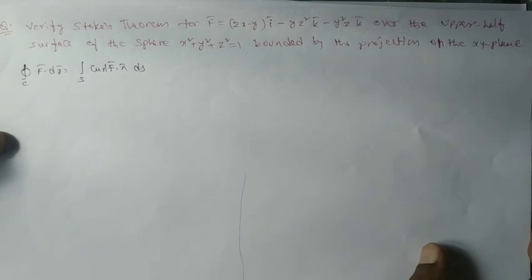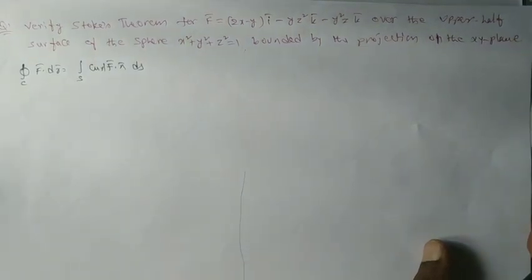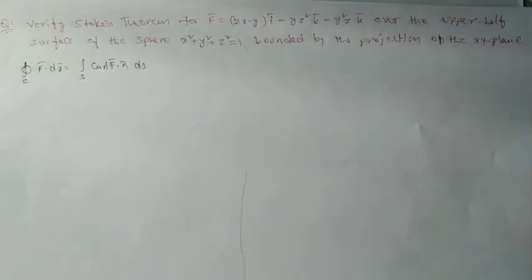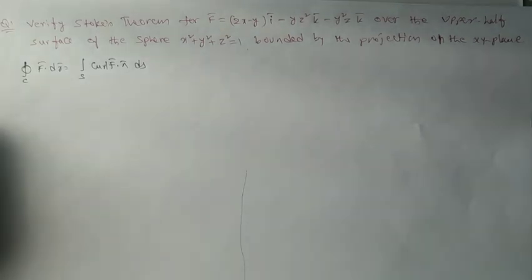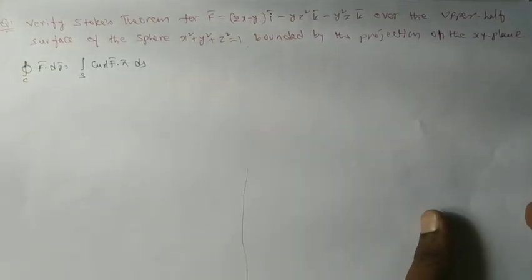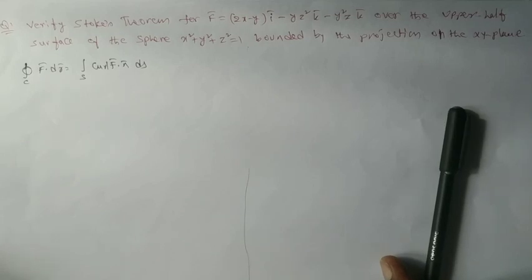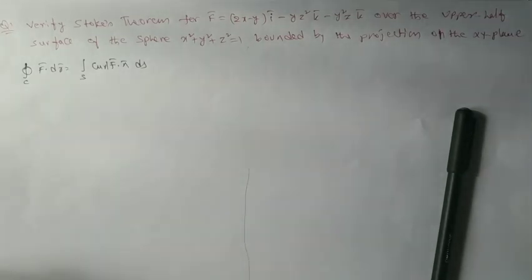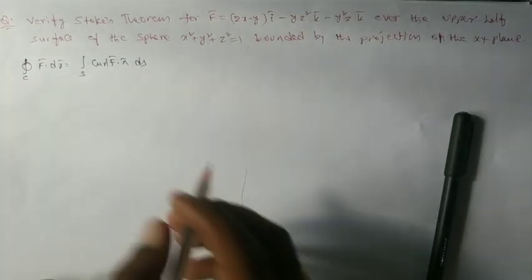That means we need to find the line integral as well as the surface integral. You can start with either one, but before that, better draw a graph.